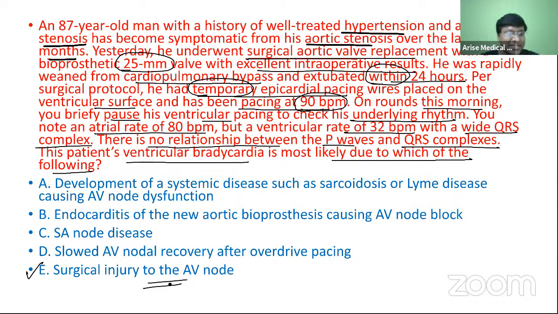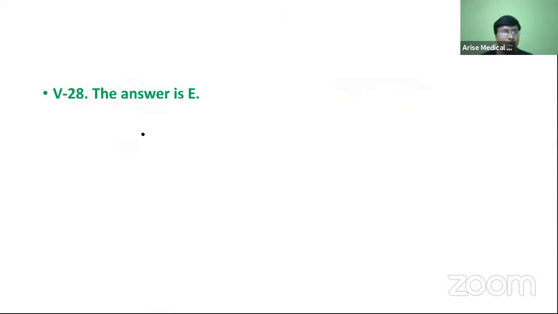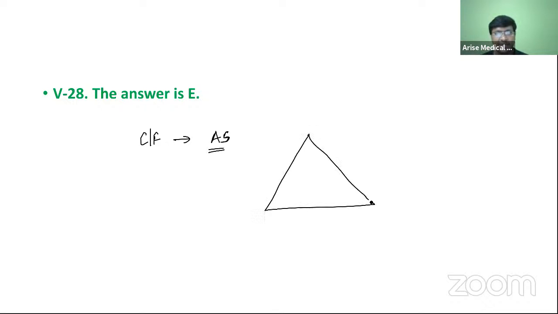Why are you expecting surgical injury to the AV node? Let me explain what this temporary epicardial pacing is and the story. This patient is suffering with aortic stenosis and he is symptomatic. Now, what are the clinical features of symptomatic aortic stenosis? They include angina, syncopal attack, and dyspnea.